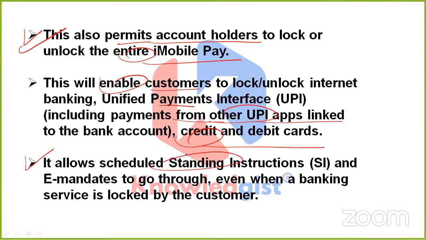It also allows scheduled standing instructions and e-mandates to go through even when a banking service is locked by the customer. So these three paragraphs provided the complete info regarding this new safety feature on the iMobile app of ICICI Bank, what is new and what additional security levels this app is going to provide.